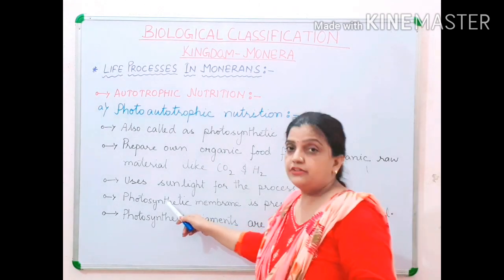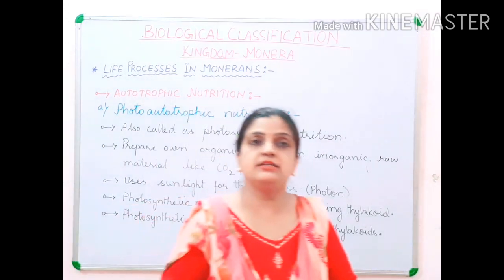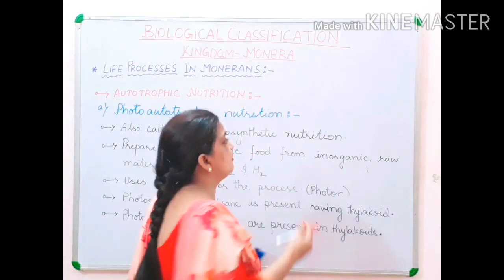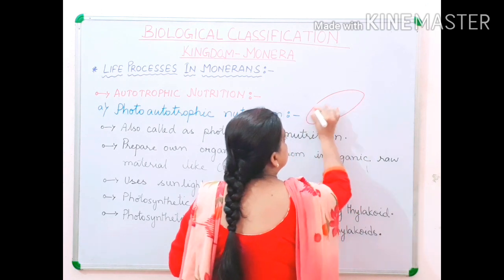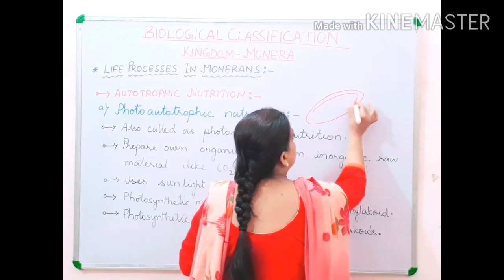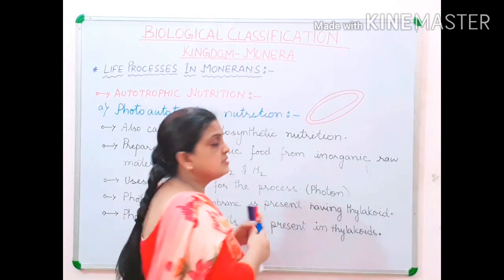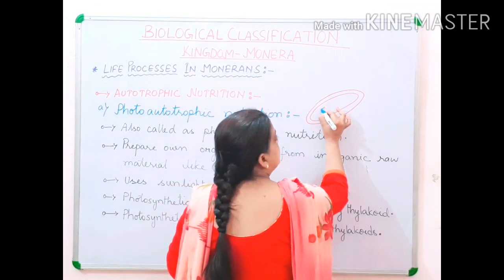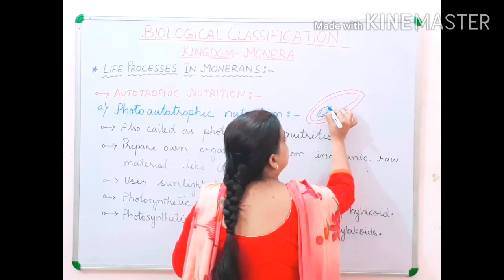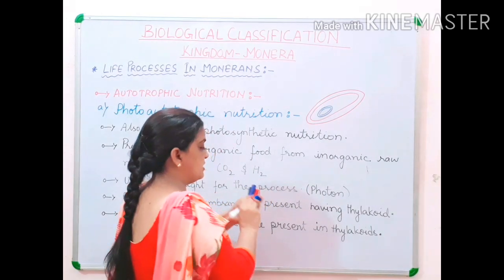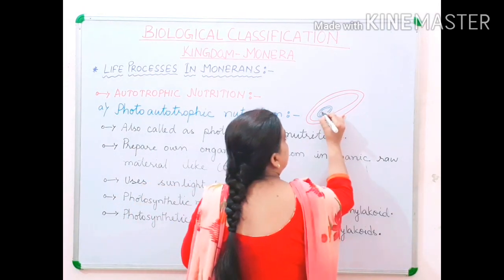Then children, I told you that all the types of cell organelles are absent. But children, if I draw the diagram of a bacterium over here, this is the cell wall and this is the cell membrane. Now children, within it a photosynthetic membrane is present, and this photosynthetic membrane has thylakoids.